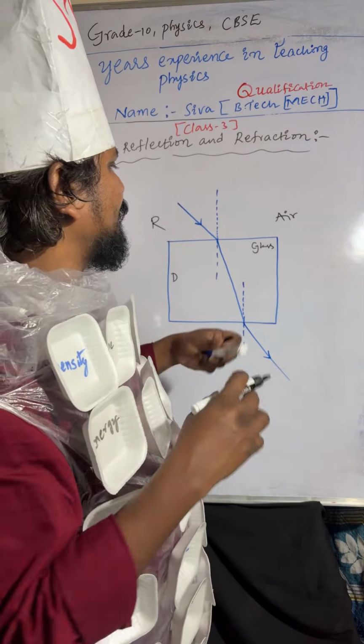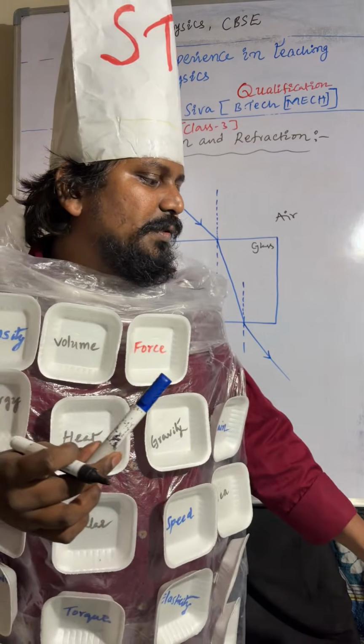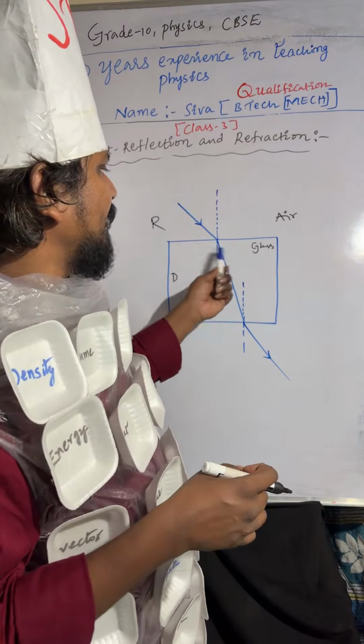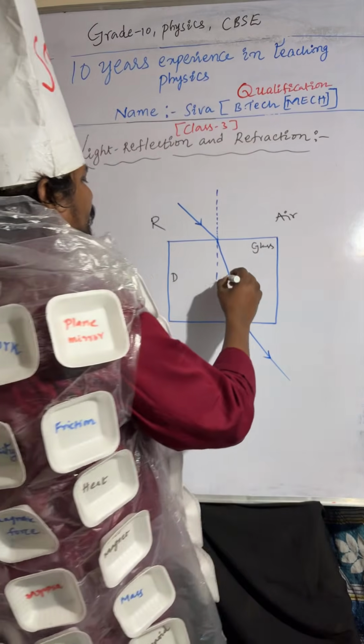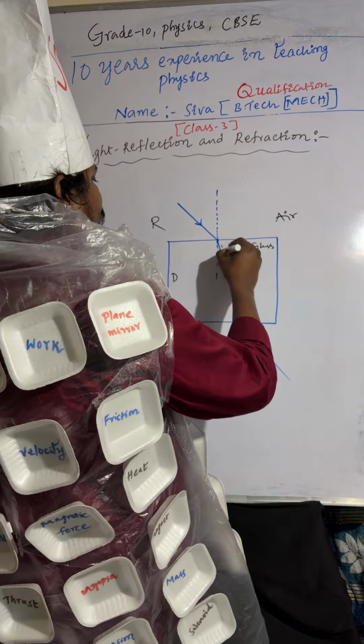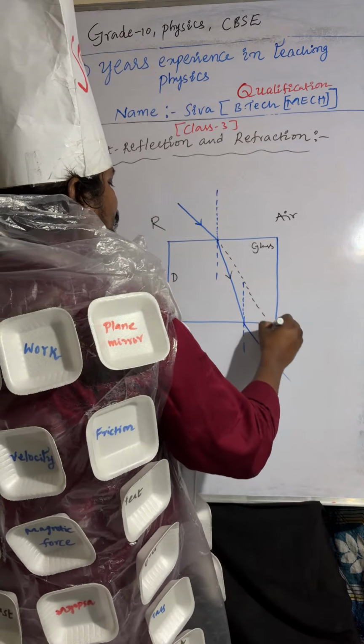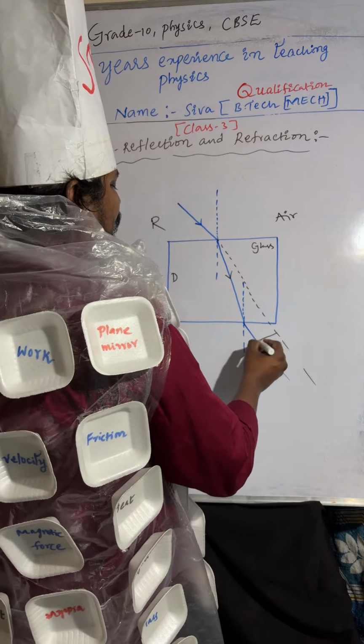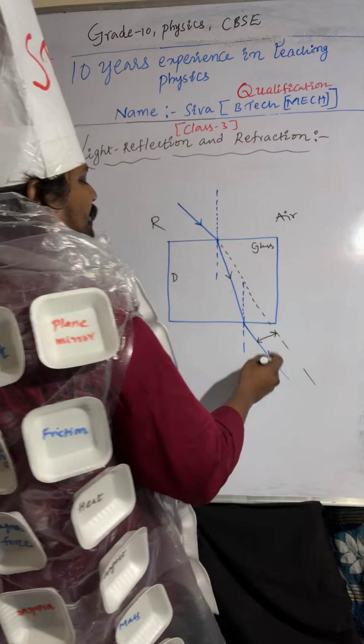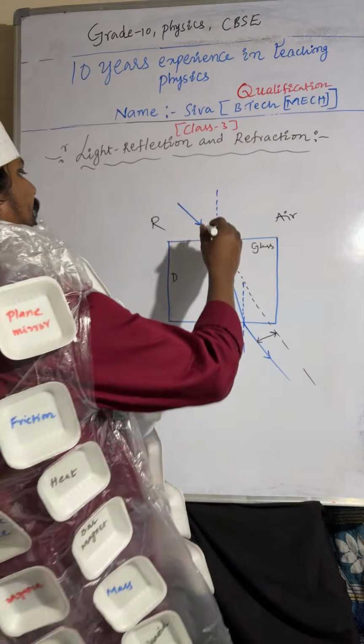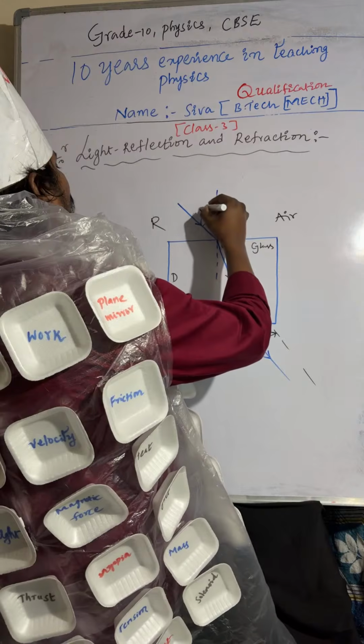If the light ray is passing from air to glass, it bends towards the normal line, because of refraction of light. So if you extend this light ray, that is the initial direction of the incident ray. The angle between the incident ray and the normal line is called the angle of incidence.